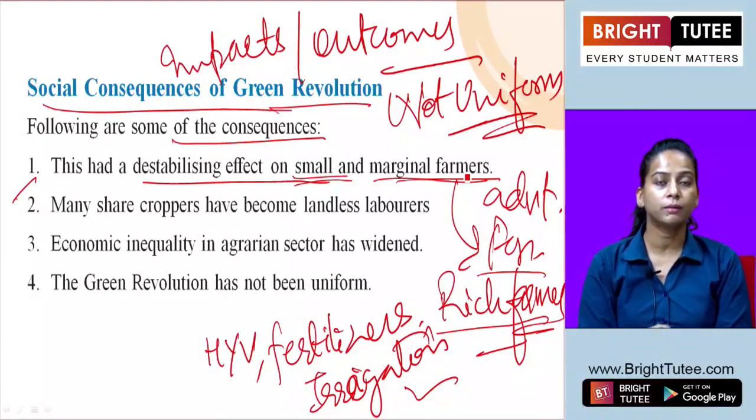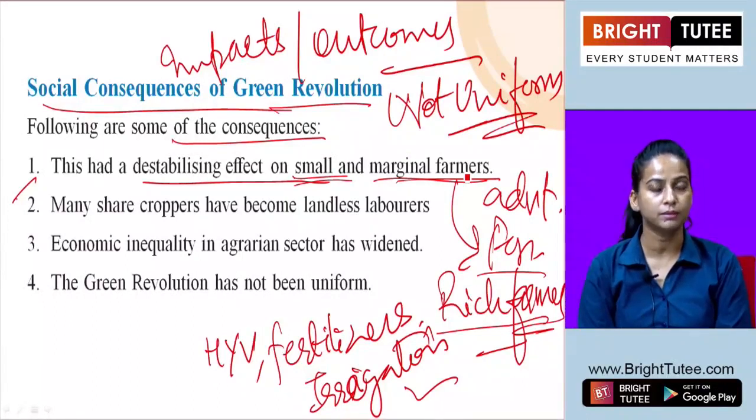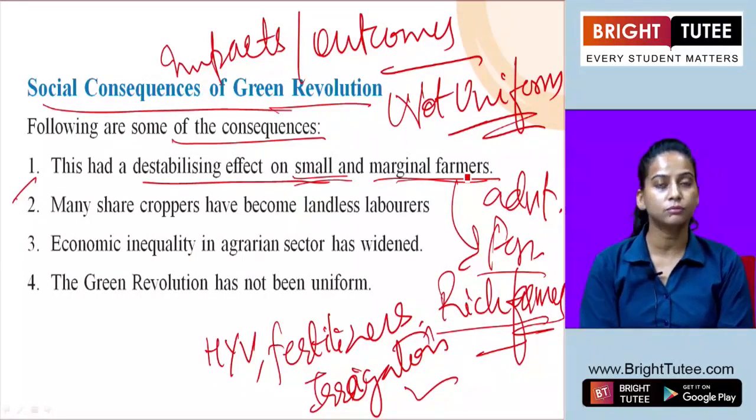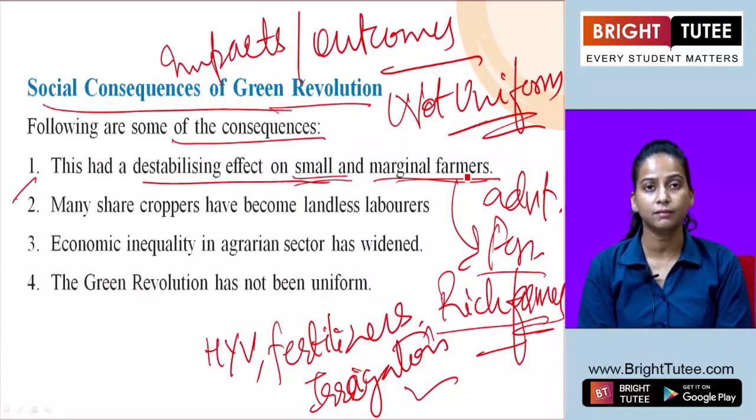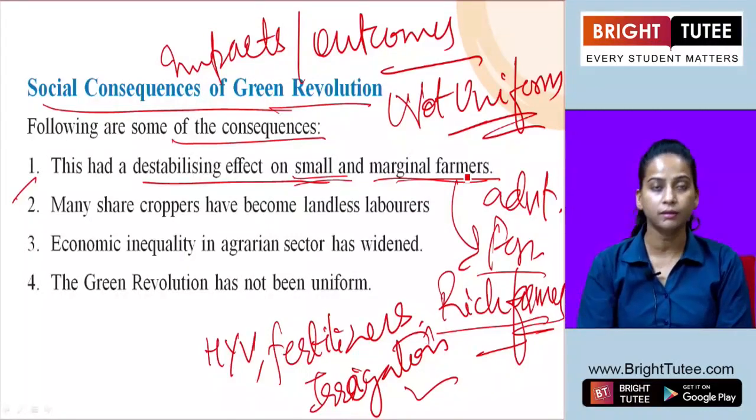They were not able to afford all these things. So if we divide it into two parts, the rich and prosperous farmers at one point, and the small and marginal farmers at the other, the result was not at all uniform, because one group got access to all these factors for production, but the rest did not.